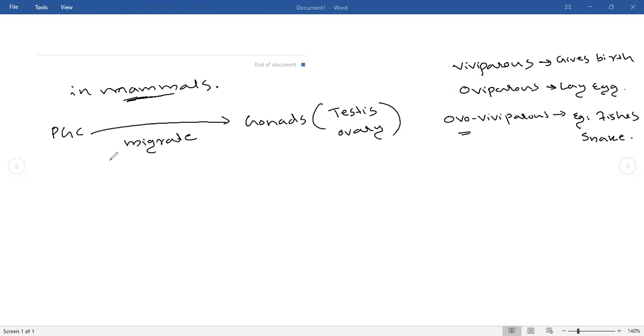When the PGC migrate towards the gonads in mammals, the migration is done with the help of SCF. What is SCF? That is stem cell factor. Okay, clear.